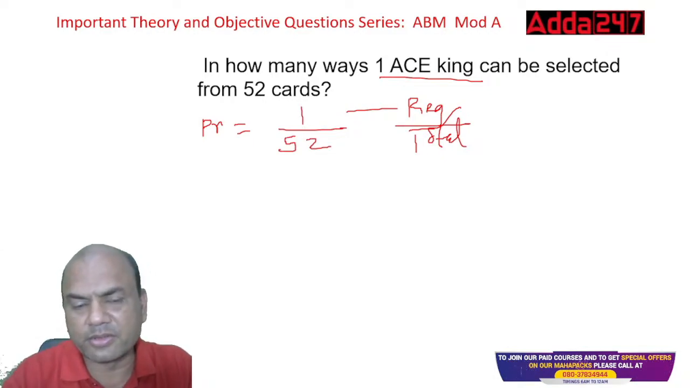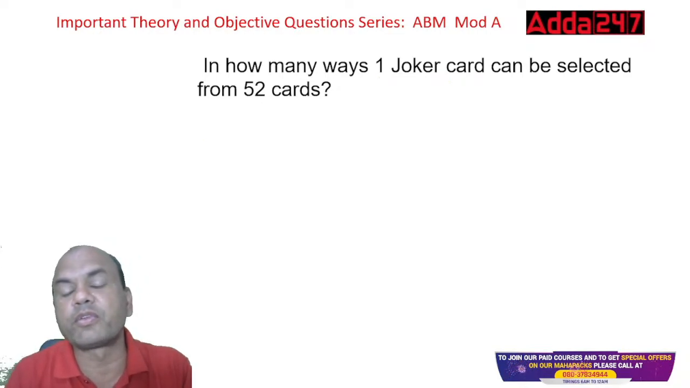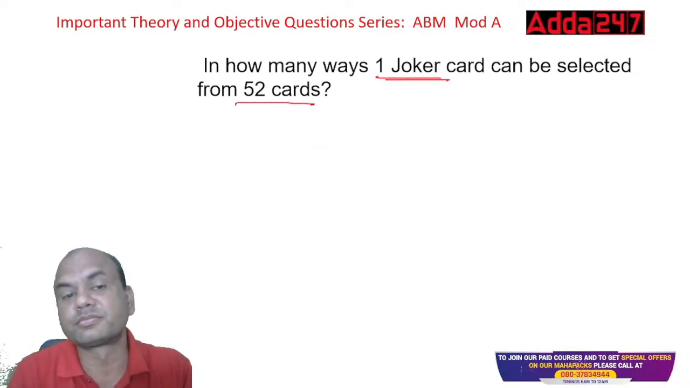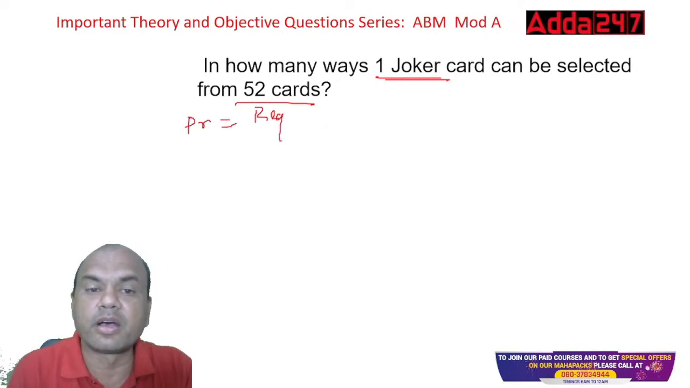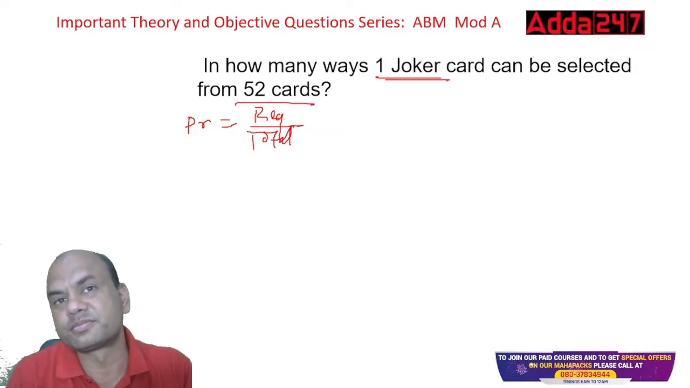So got it? Simple. In how many ways can one joker be selected from a pack of 52 cards? One joker. How can you select one joker from a pack of 52 cards? Again, probability equals required upon total, right? What is required? One joker.